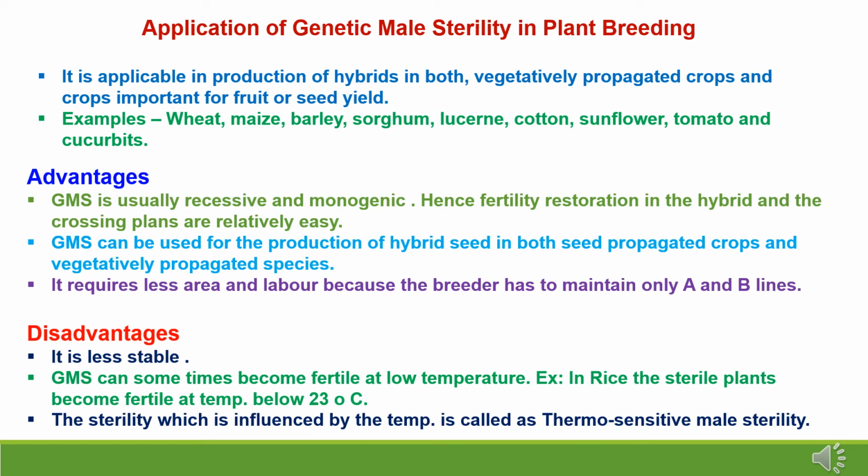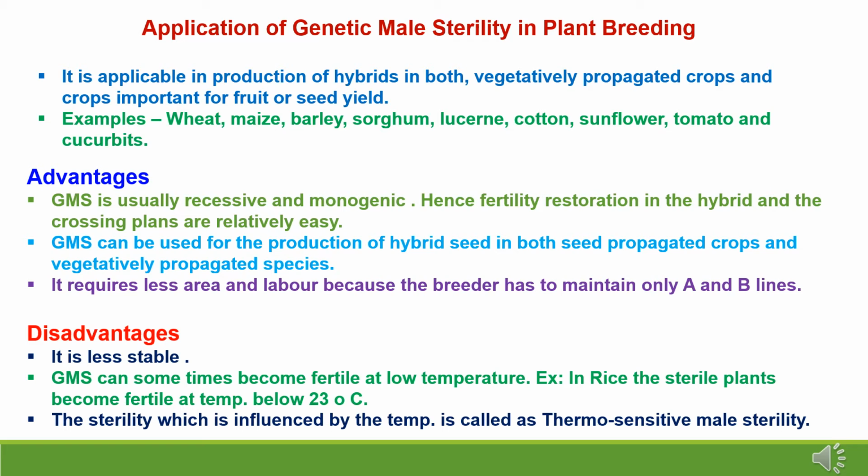Now, application of genetic male sterility in plant breeding. Genetic male sterility is applicable in production of hybrids in both vegetatively propagated crops and crops important for fruit or seed yield. The genetic male sterility system is used in wheat, maize, barley, sorghum, lucerne, cotton, sunflower, tomato and cucurbits hybrid seed production. And the advantages of male sterility can be described.